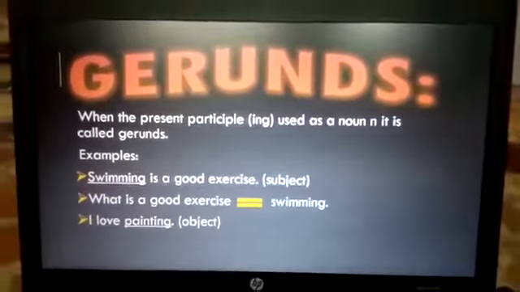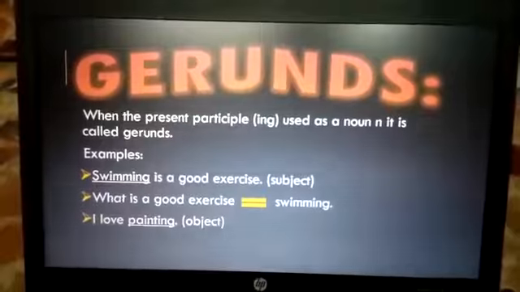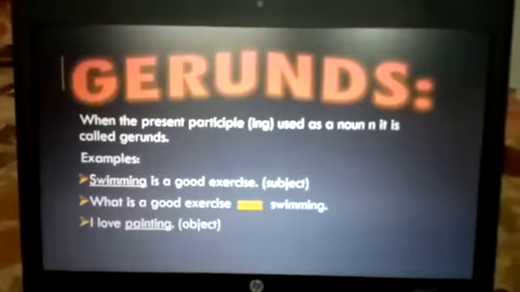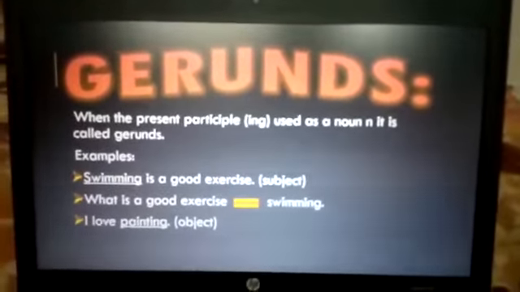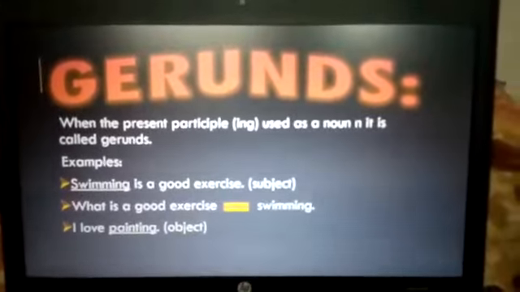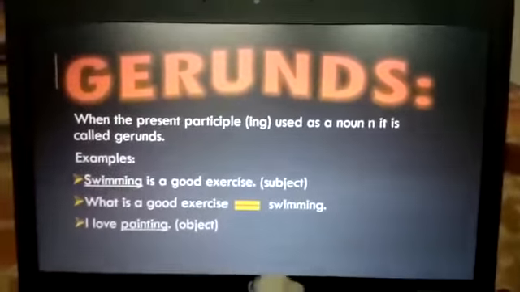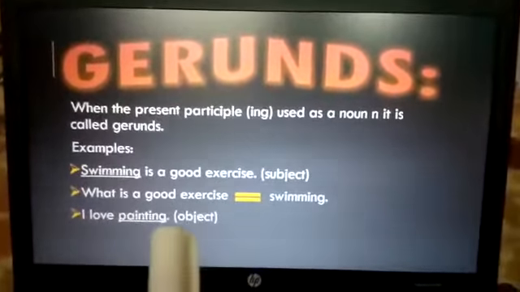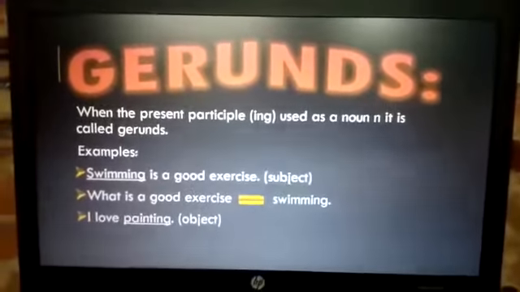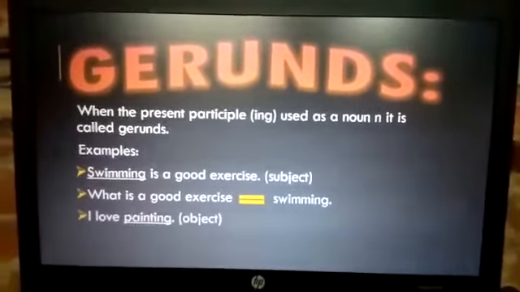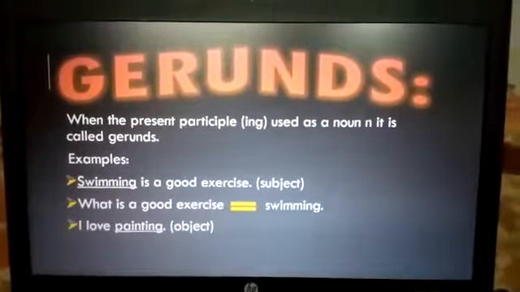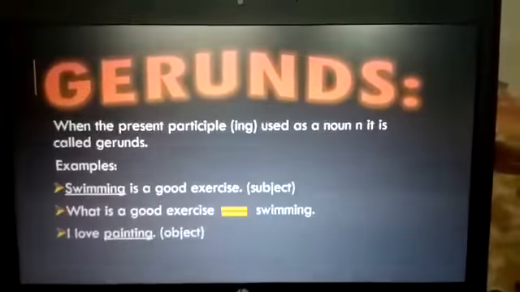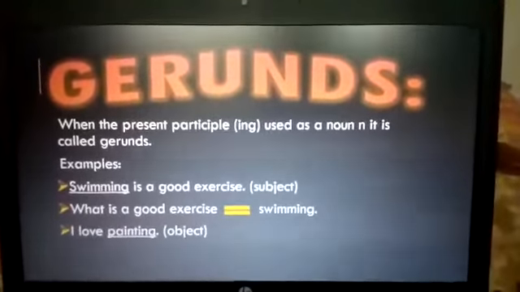Swimming is a gerund. I love painting. What do you love? I love painting. Here paint plus ing is working as a present participle, and here it is used as a noun. What do you love? Again it answers the what of a question. So definitely this would be called a gerund.